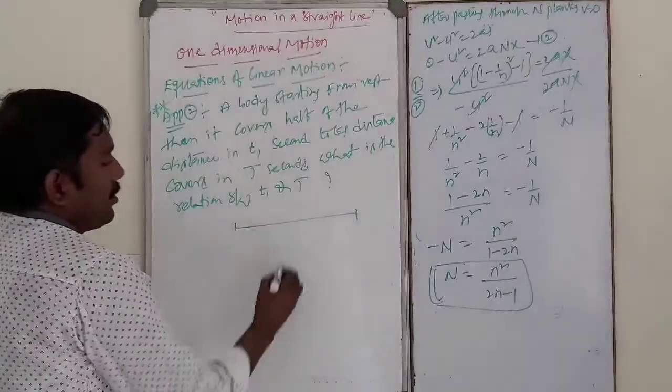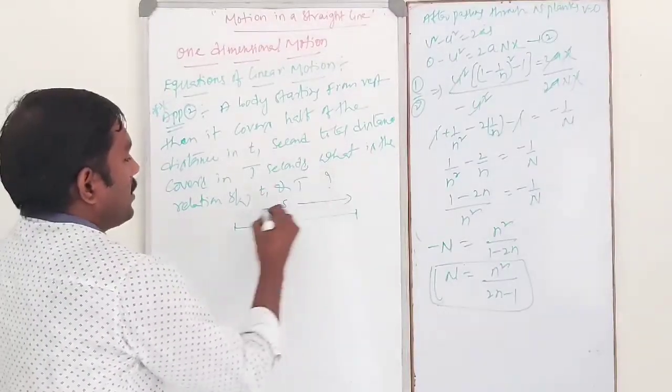So dear students, let the total displacement or distance be s.